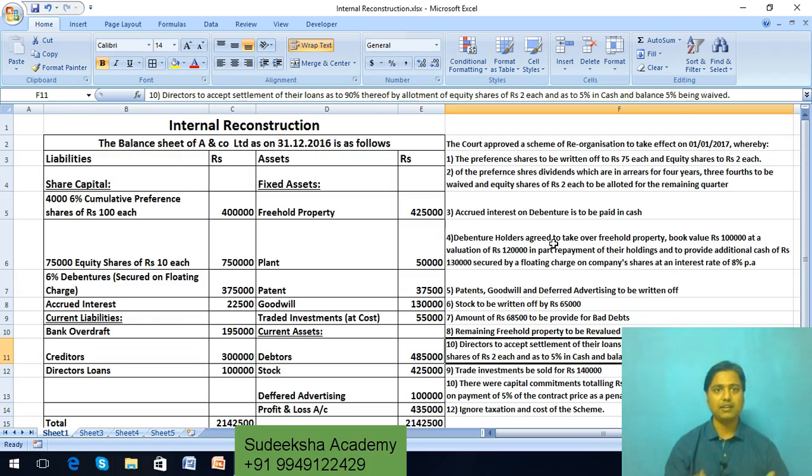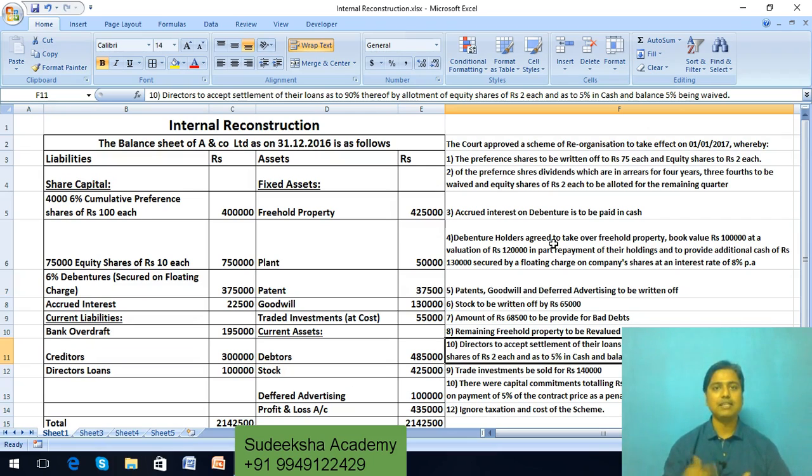I stated earlier that internal reconstruction means restating the assets and liabilities at a fair value. That means, take an example. Suppose on the asset side there is a plant and machinery whose written down value is 10 lakh rupees.